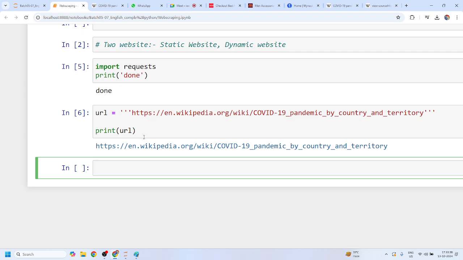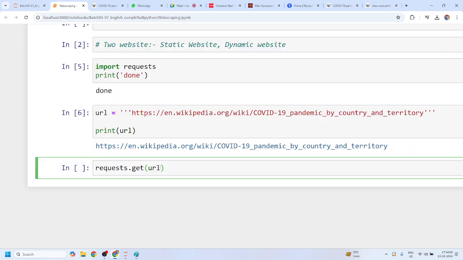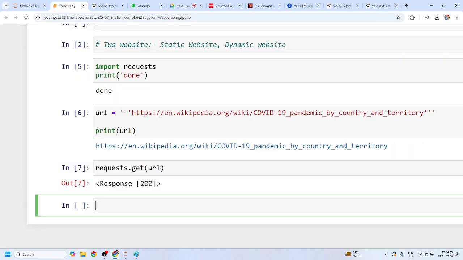This request module tries to get the HTML content on our behalf, for the request that I was just giving to this URL. So I'll just call this get method. This get method tries to get all the HTML content of this URL, and the HTML content looks like this. If you just run this, it will give you the success code.